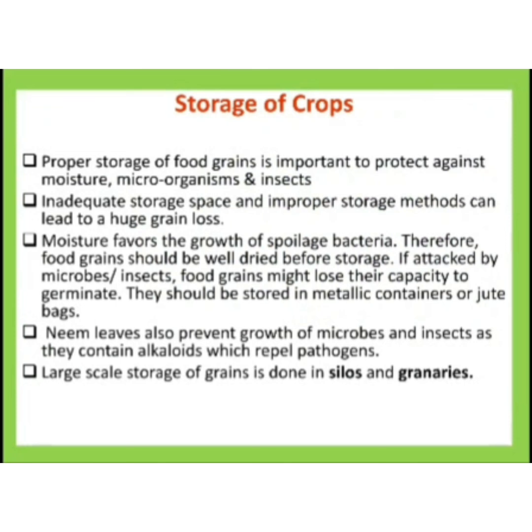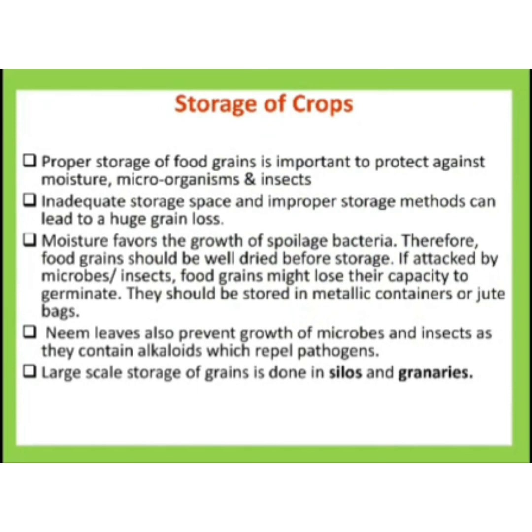Inadequate storage space and improper storage methods can lead to huge grain loss. Farmers have put so much effort into them, so we have to take care while storing the crops. In order to protect these crops against moisture or bacteria or such microorganisms, we usually store them in metallic containers or jute bags.